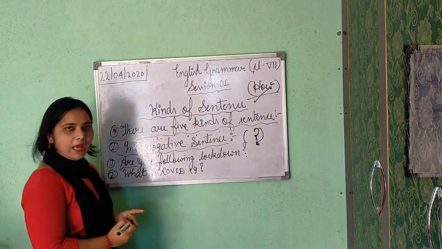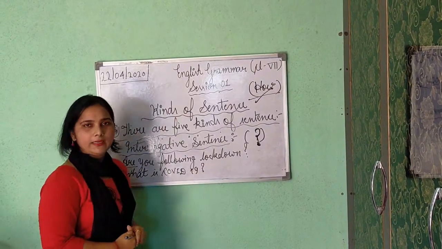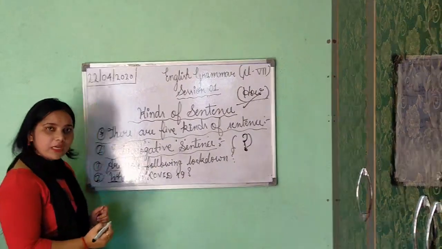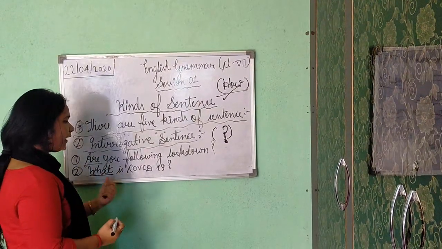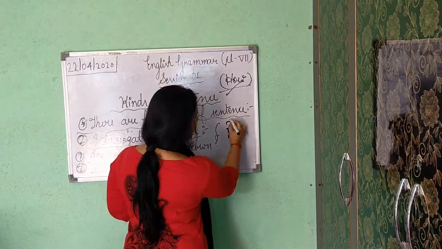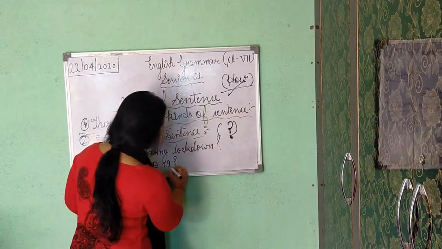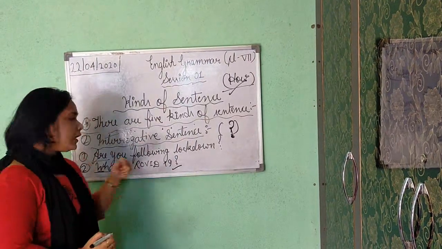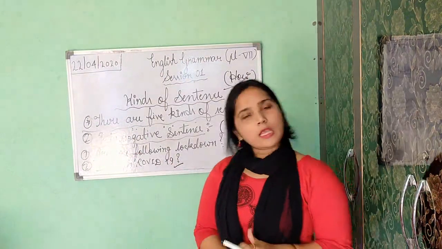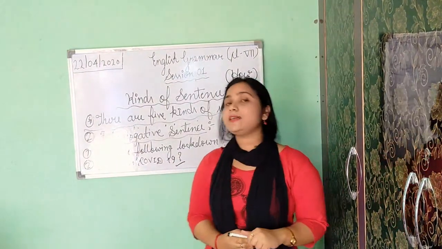What is COVID-19? I have written here, what is COVID-19? First condition WH. It is WH question word. So first condition we are getting here. What is COVID-19? In the last, as I have told you, interrogative. In the last you are getting question mark. So now what is COVID-19? My question is this, what is COVID-19? You will say COVID-19 is a disease.